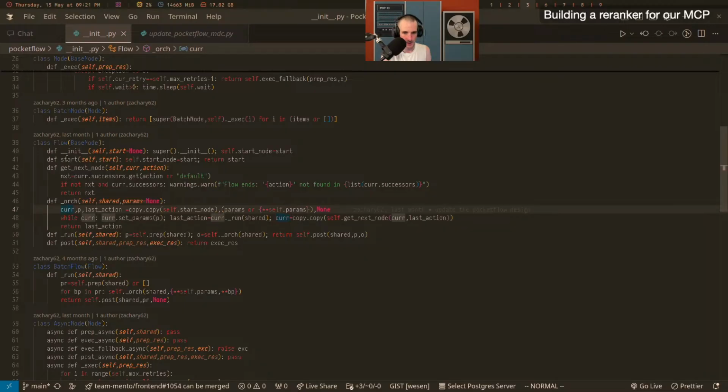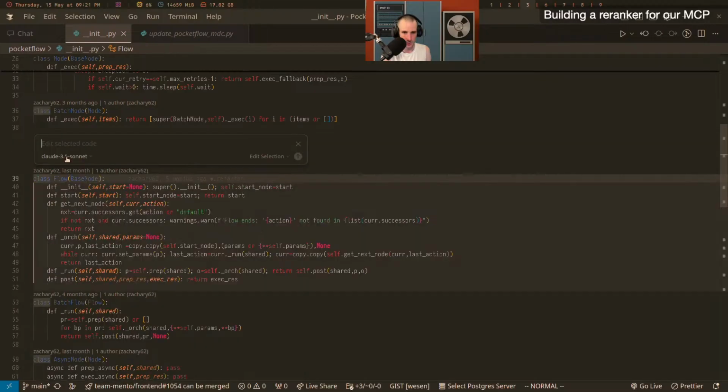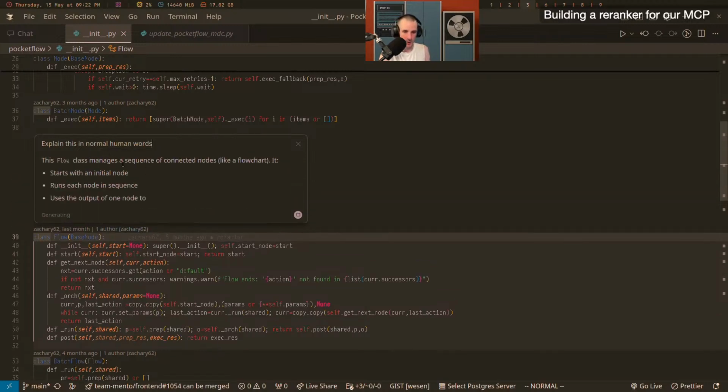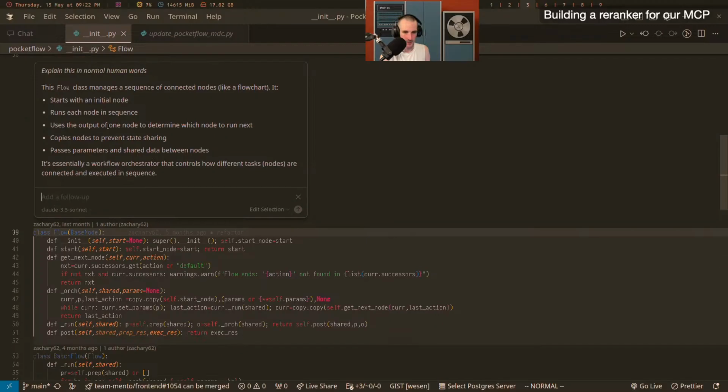And then, yeah, this is cryptic code. And so what you can say is, explain this in normal human words. And then if you press Alt Enter, you can ask a question, so it won't modify any code. But then, see, this is the loop in here. And I don't know why they want to be that cryptic. It's like they want to say it's 100 lines and not 200 because I'm indenting like a pig.